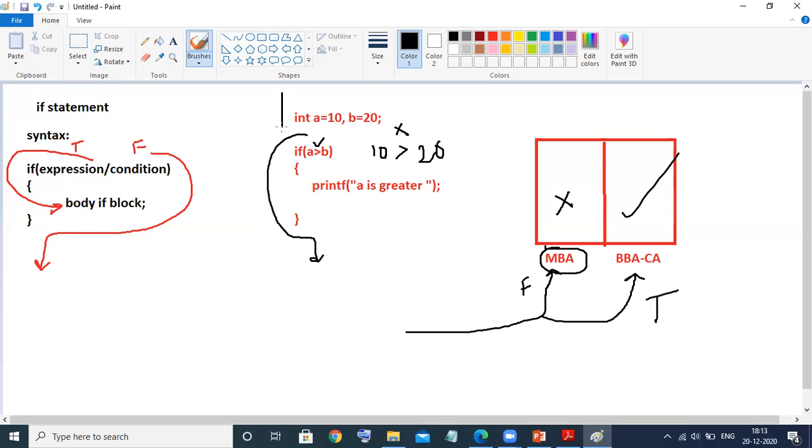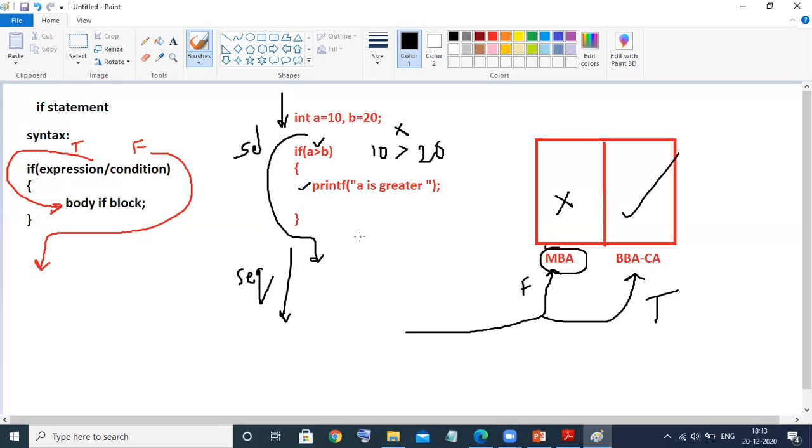Till here, the execution is sequential. After that, it is checking the condition, so the execution becomes selection. After selecting the condition, if the condition is true, it will execute this block. Otherwise, it will directly skip this particular block and go outside. And again it follows sequential execution only, because by default the execution will be sequential.